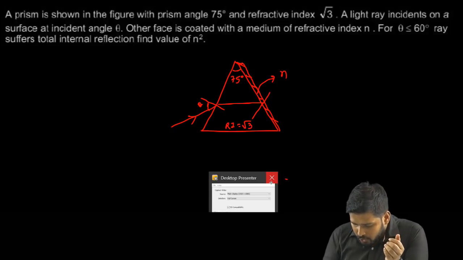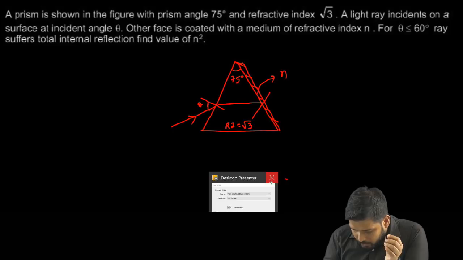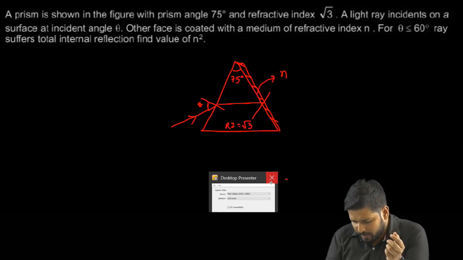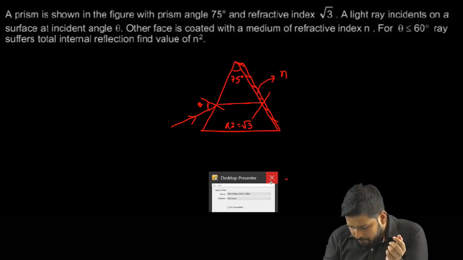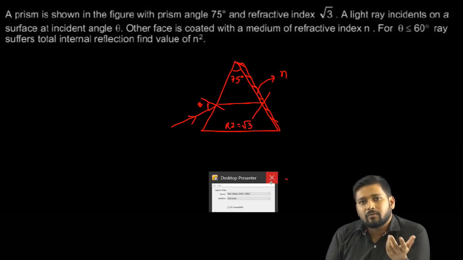Fine. Okay, so C is 45 degree, as I have told you if you calculate from the first expression. You'll get sine C as 1 by √2 equals n, right? And what was asked is, what is the value of n square?